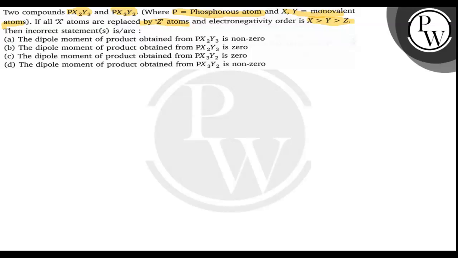The dipole moment of PX2Y3. Basically, they both have different electronegativity. X and Y electronegativity is different. If X atoms are replaced by Z, then it would be Z2Y3. And also Z electronegativity is greater than Y. Sorry, Z is less than Y. Z electronegativity is less than Y. But there would be some dipole moment.